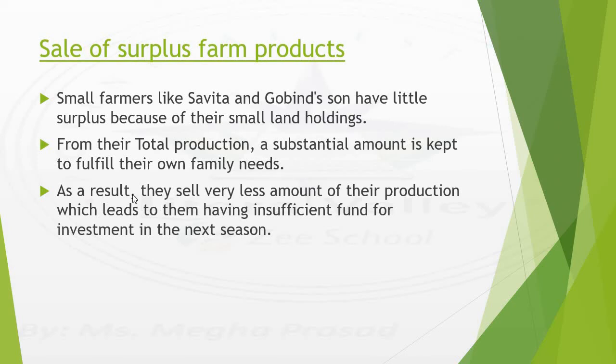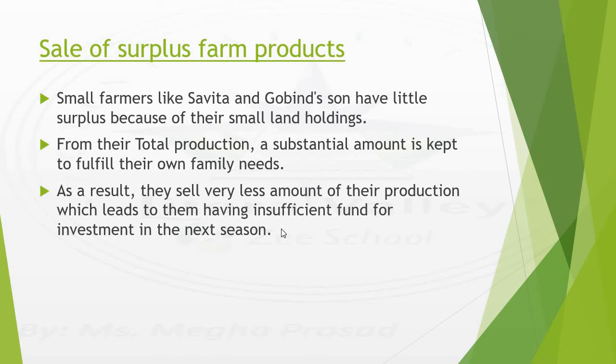As a result, they sell a very small amount of their production, which leads to insufficient funds for investment in the next season. Since their production is very less, they will earn very little money.